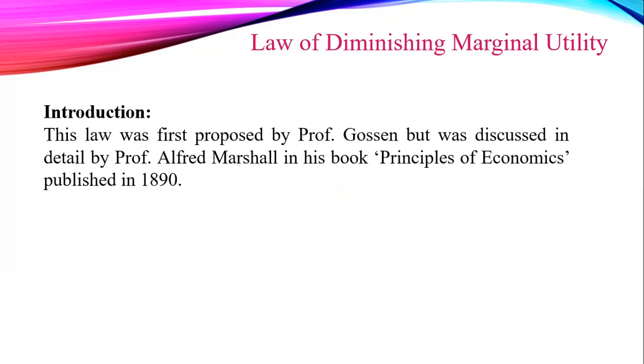Now let us see the law of diminishing marginal utility. See the introduction part of this law. This law was first proposed by Professor Gossen, but was discussed in detail by Professor Alfred Marshall in his book Principles of Economics, published in 1890. The law of DMU is propounded by Dr. Alfred Marshall. This law of DMU describes a familiar and fundamental tendency of human nature.